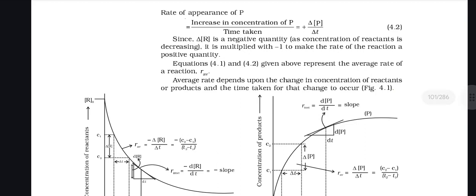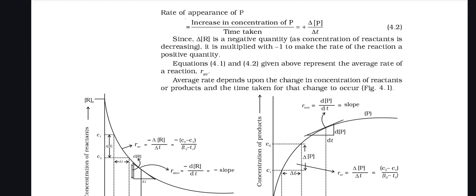Since delta R is a negative quantity, as the concentration of the reactant decreases, it is multiplied with -1 to make the rate of reaction a positive quantity. Equations 4.1 and 4.2 given above represent the average rate of reaction, r average.